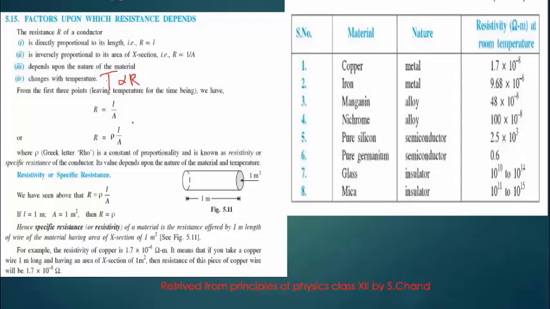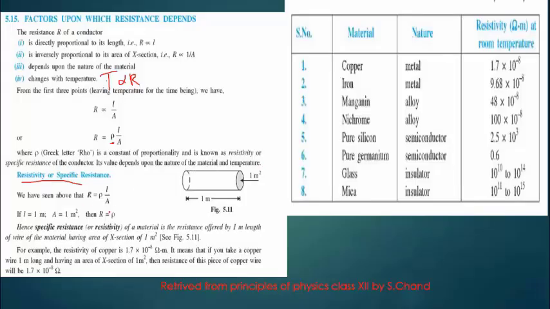So joining the relations that we have here, resistance is inversely proportional to cross-sectional area, and resistance is directly proportional to length. So you introduce a constant, and this constant is what we call resistivity or specific resistance. The symbol is rho. It is just a constant of proportionality, known as the resistivity or specific resistance of a conductor. Its value depends on the nature of the material and temperature.